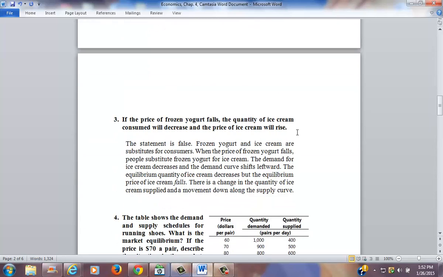Question 3. If the price of frozen yogurt falls, the quantity of ice cream consumed will decrease and the price of ice cream will rise. This statement is false. Frozen yogurt and ice cream are substitutes for consumers. When the price of frozen yogurt falls, people substitute frozen yogurt for ice cream. The demand for ice cream decreases and the demand curve shifts leftward. The equilibrium quantity of ice cream decreases, but the equilibrium price of ice cream falls. There is a change in the quantity of ice cream supplied and a movement down along the supply curve.